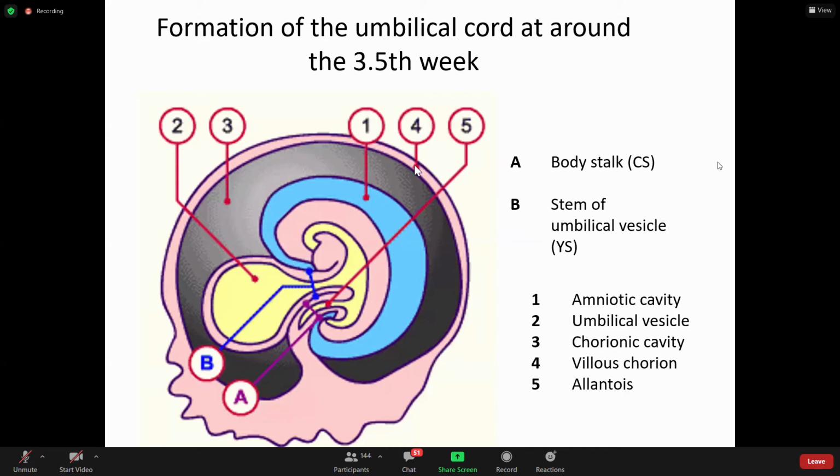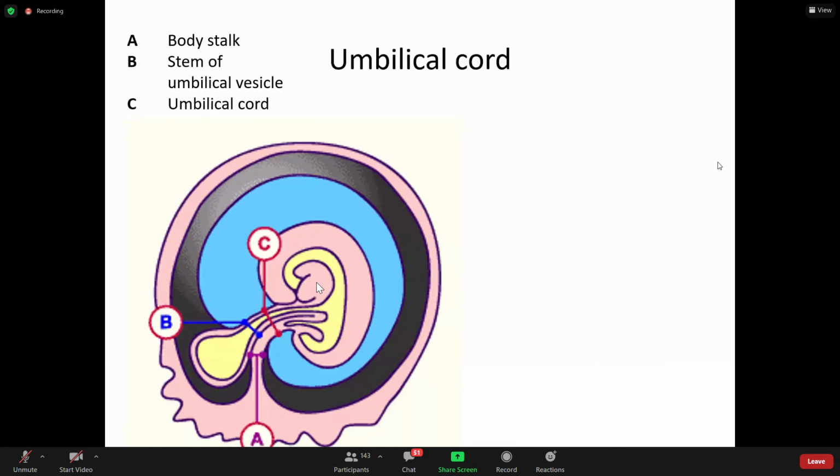Villus chorion and allantois, the terminal part or small part on the tail side, is also ingressing, coming inside. This is called allantois or allantoic diverticulum. So these are collectively forming the umbilical cord. If we see further development, B is the stem of the umbilical vesicle and C is the umbilical cord. This umbilical vesicle later on becomes the yolk sac and becomes a remnant.